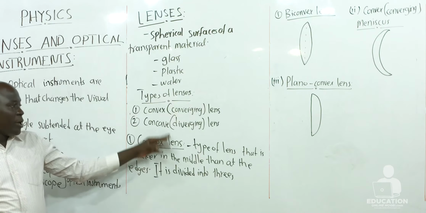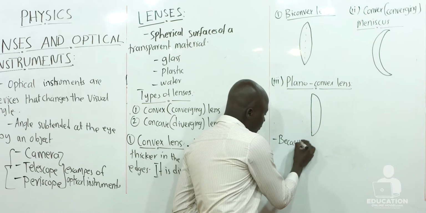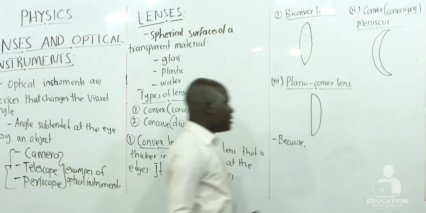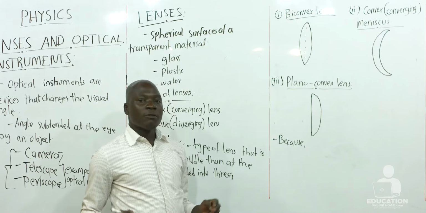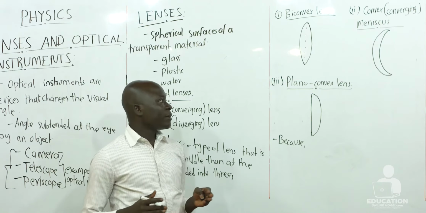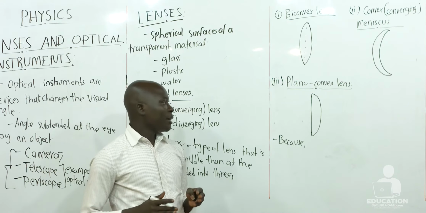They are called converging lenses because all rays, we shall look at rays that will be falling on this lens. All rays that will fall on this type of lens will converge to a point, meaning they will come and meet at one point, that is after refraction through the lens.